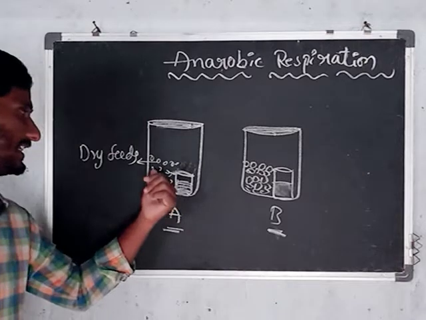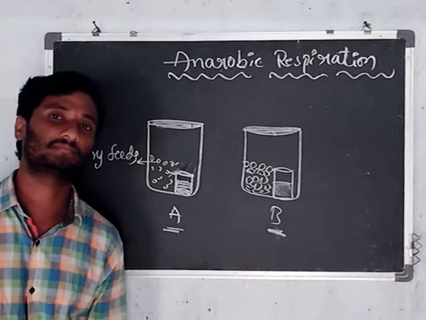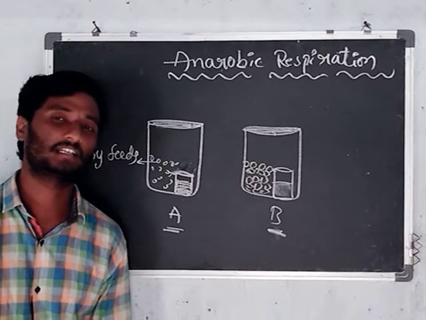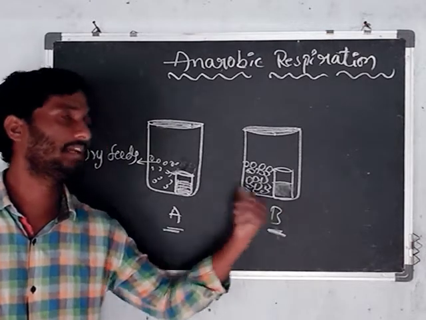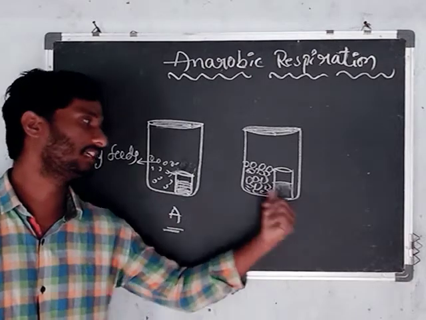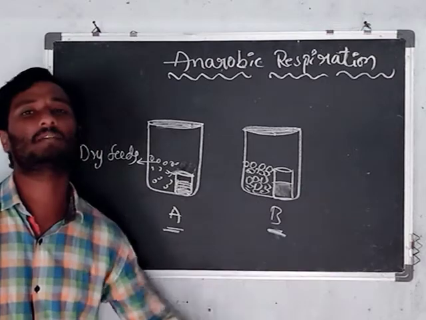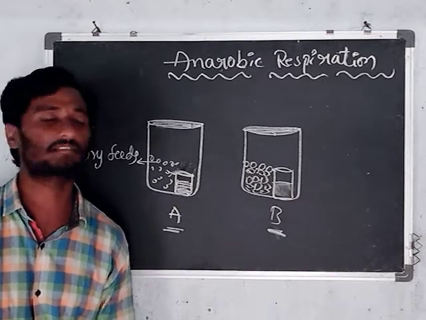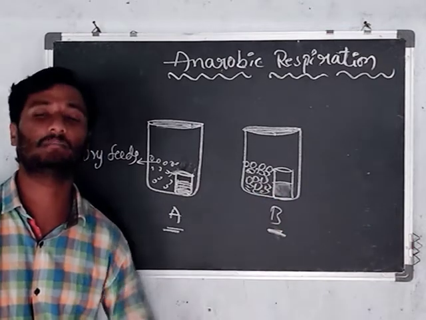But the dry seeds cannot participate in the respiration process. That's why they can't release any type of gases. That is the main reason. With the help of these activities, we see that living things are participating in the respiration process. That's why the white milk, the lime water color, will be changed.